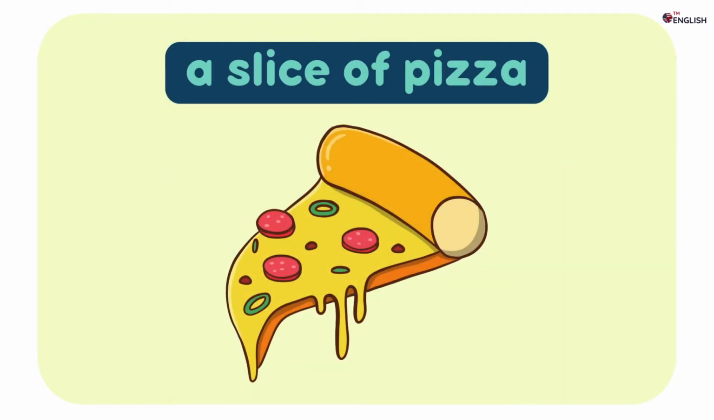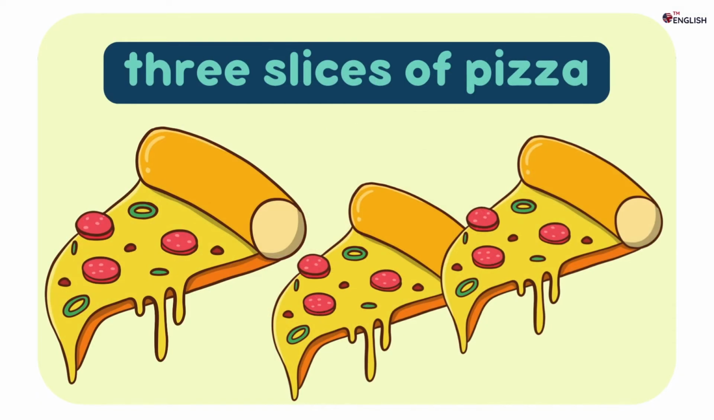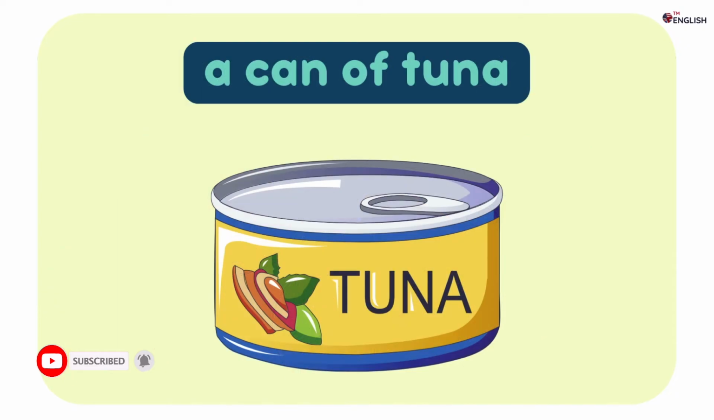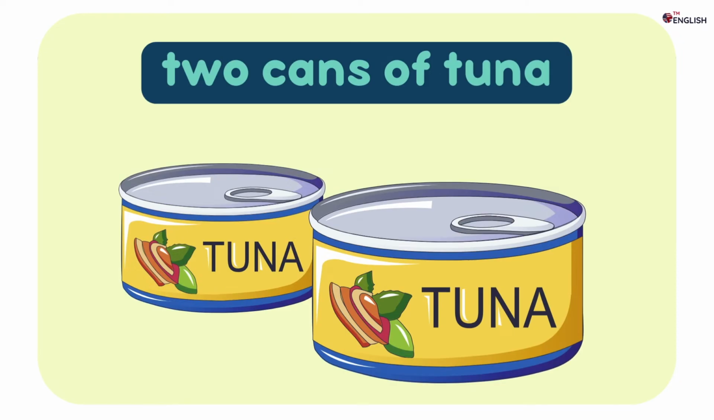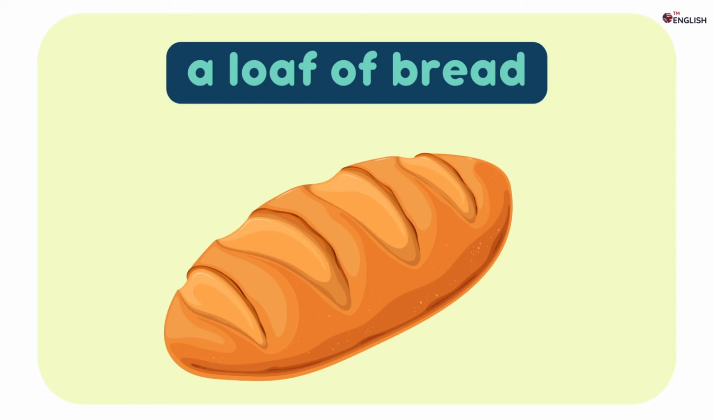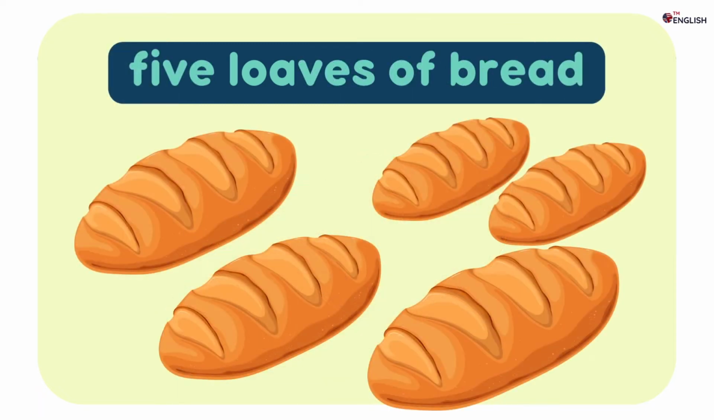A slice of pizza. 3 slices of pizza. A can of tuna. 2 cans of tuna. A loaf of bread. 5 loaves of bread.